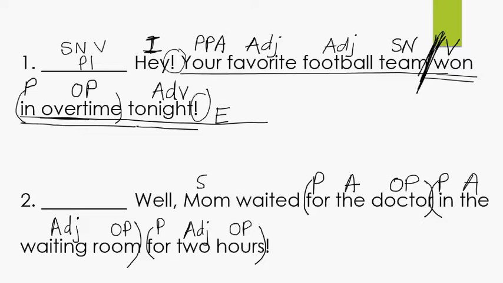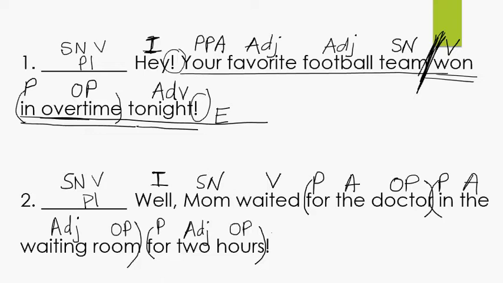Mom waited. Subject noun. What is being said about Mom? She waited. Verb. And what is the word well? Interjection. This is showing mild, actually, it doesn't even show emotion much, but it's the beginning of a sentence. Okay. Subject, noun, verb, pattern 1, check, is our sentence pattern.